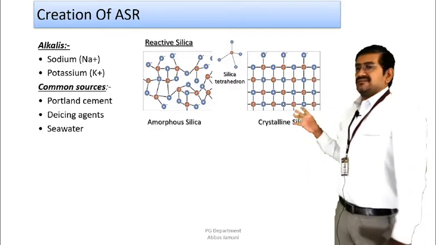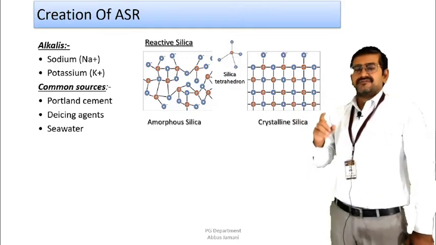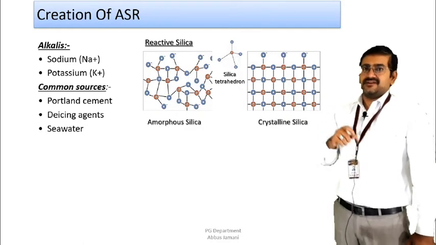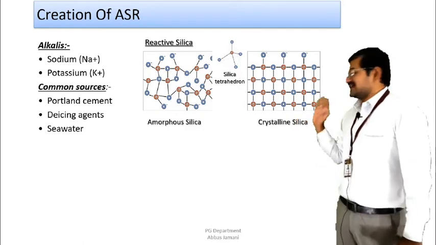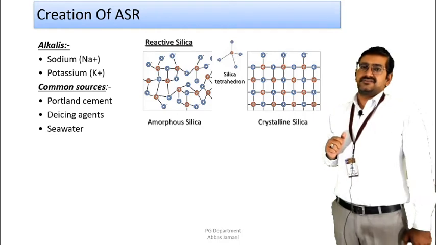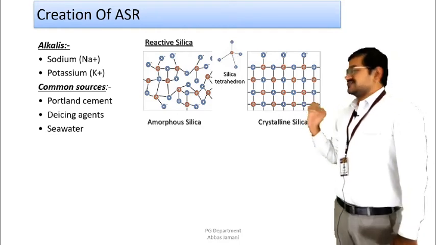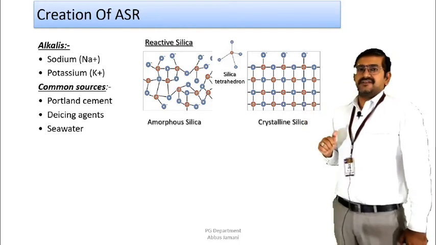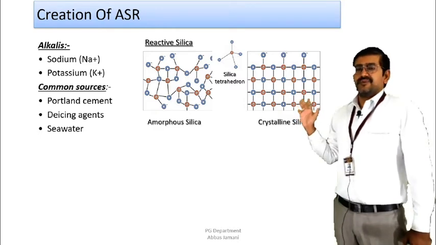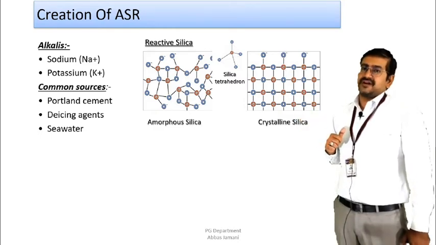And at the same time, if you remember, we are using the terms amorphous or non-crystalline, and crystalline, right? So the structure of crystalline and non-crystalline or amorphous is shown here, and you can see the difference between both, right? And as a result of that, you can see that it is easier to break through the amorphous structure as compared to the crystalline.